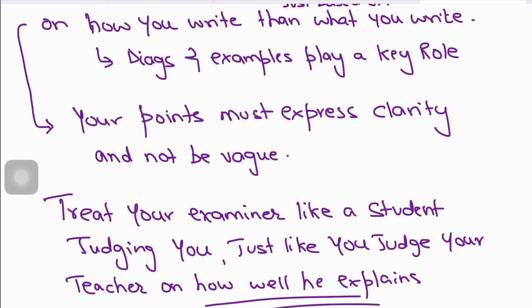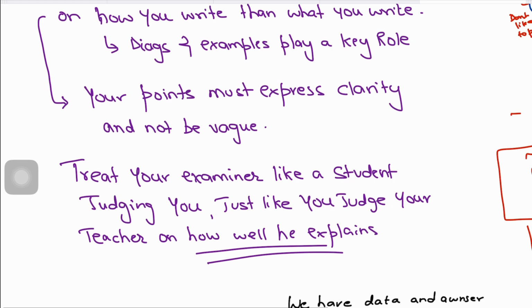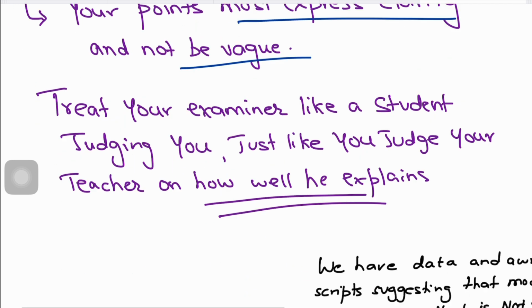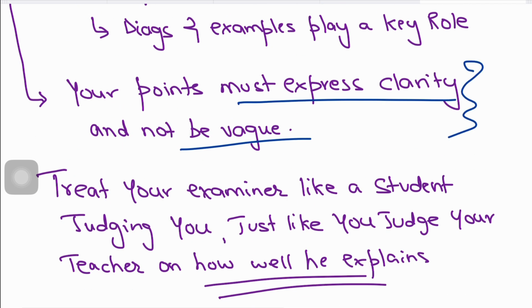A diagram is modeling what you're saying, and it's important. In economics, economists model things, right? There are 3 ways to explain in economics: theoretically, mathematically, which you will probably study in university and some of the things in A2 as well, and diagrammatically, right? Whatever, your points must express clarity and they should not be vague. This is important, and I'll give a few examples as well.